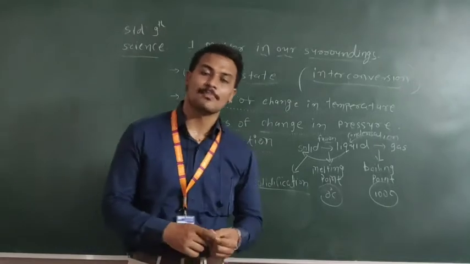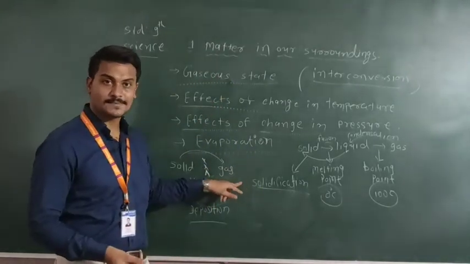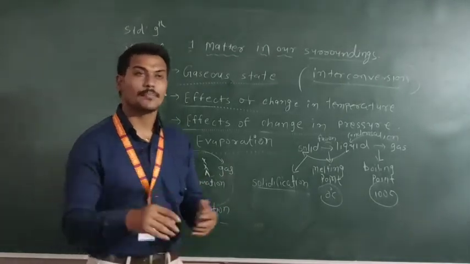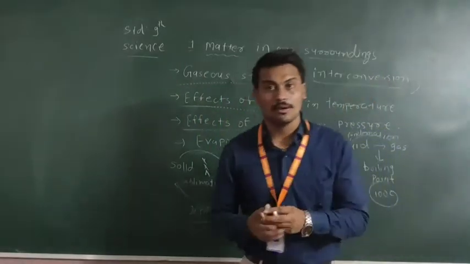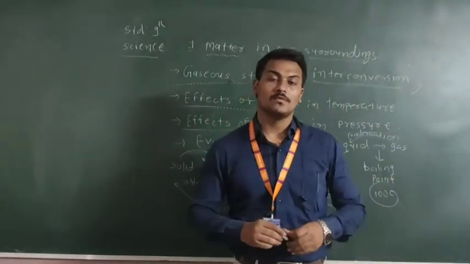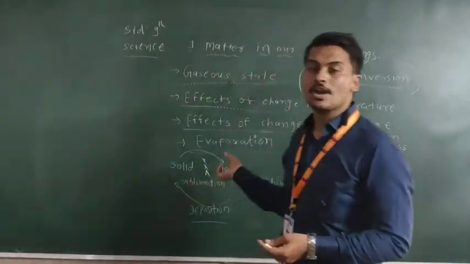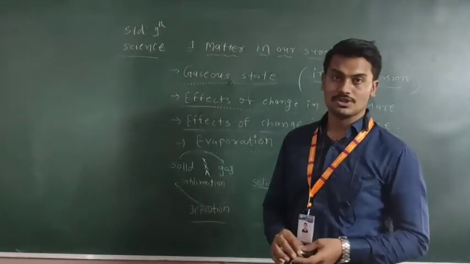Another example is the naphthalene ball, a solid directly converted into gas. On the other hand, in the deposition process, when steam cools it converts into liquid, but snow, which is the solid form of water, forming directly from vapor is an example of deposition.